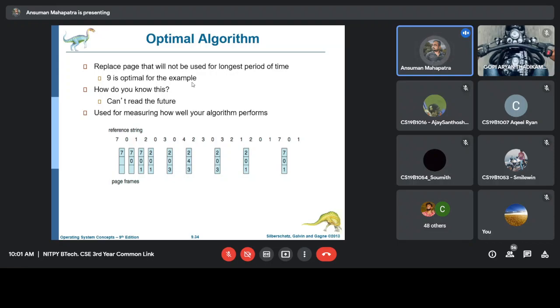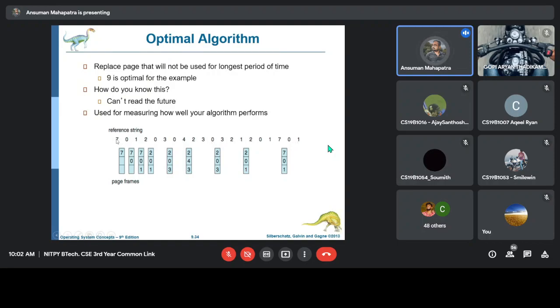Next is the optimal algorithm. In the optimal algorithm, this is a hypothetical algorithm. The optimal algorithm says that you replace the page that will not be used for the longest period of time. That will not be used, that means it is in the future. Suppose this reference string is given.